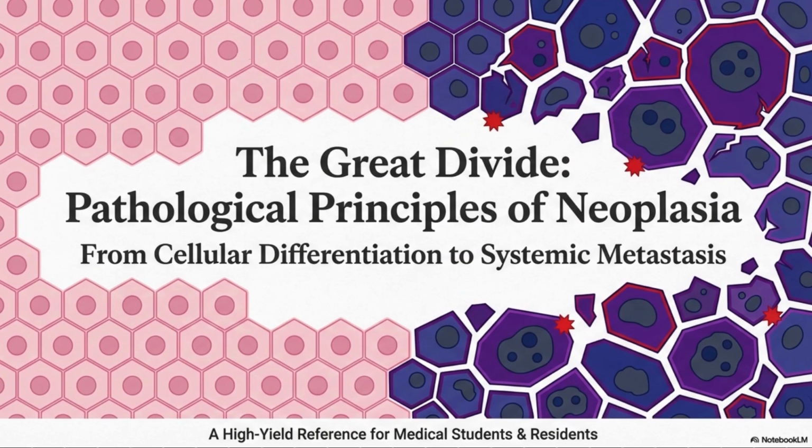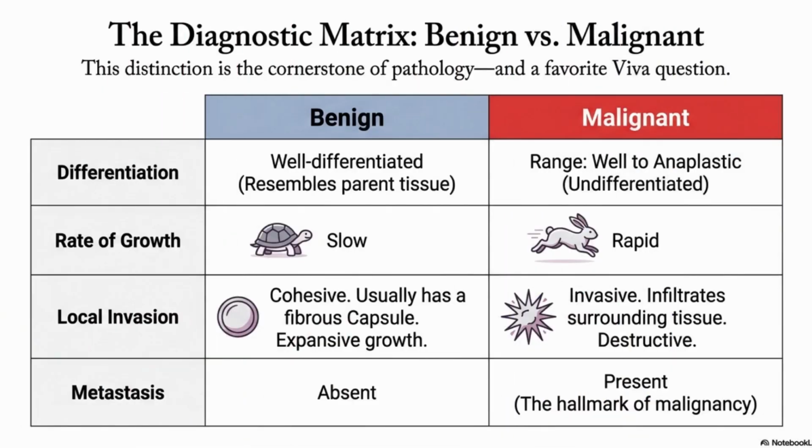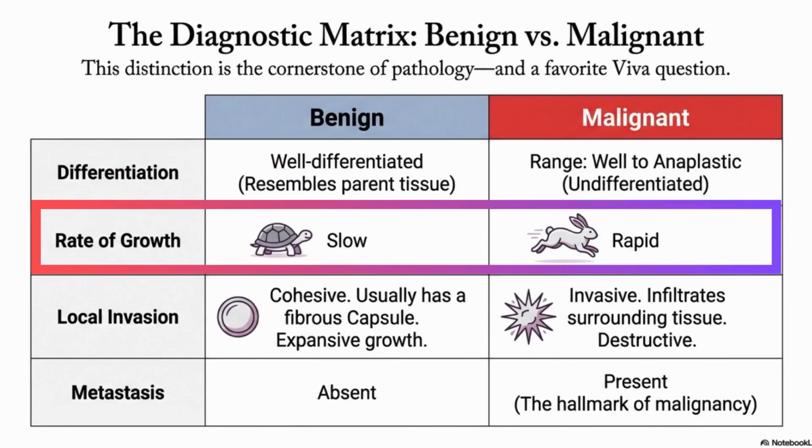Part 4. Benign versus malignant, the great divide. This is a favorite viva and university question. Let's break it down into a table. Benign is well differentiated, looks like the parent tissue. Malignant ranges from well differentiated to anaplastic or undifferentiated. The rate of growth of benign tumors is slow, whereas that of malignant tumor is rapid.